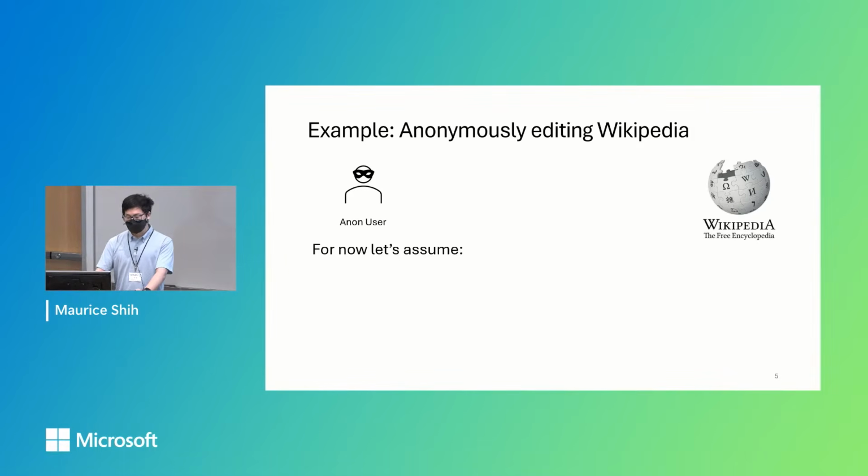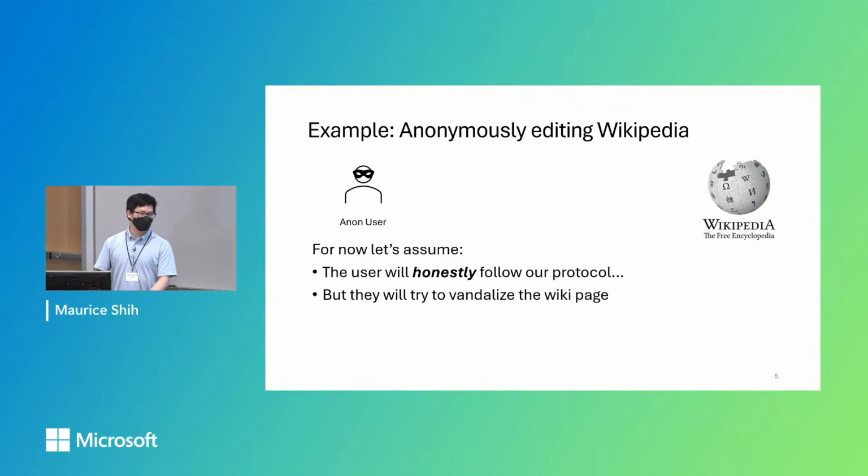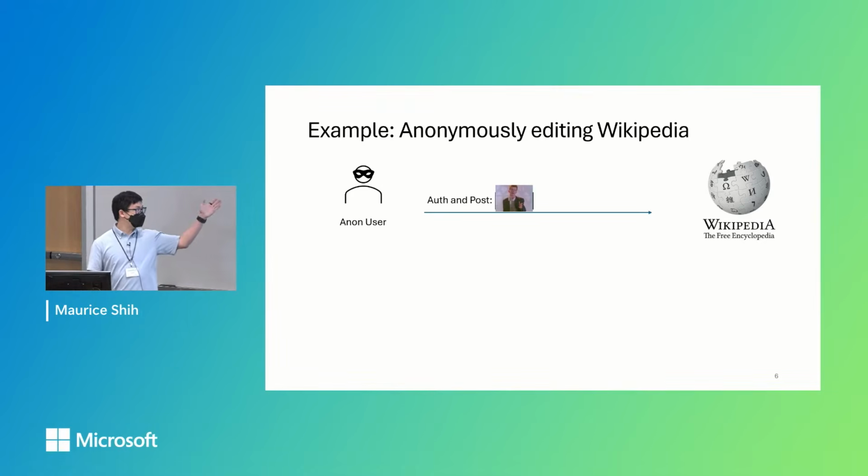So for now, let's assume, for the sake of exposition and to describe the functionality, that the user will honestly follow our protocol, but they will still try to vandalize the page if possible. We call these clients honest but obnoxious, and later on we'll show how cryptography removes this honesty assumption. So we have this anonymous user. They make this malicious post, in this case a rickroll, and they submit it as an edit.